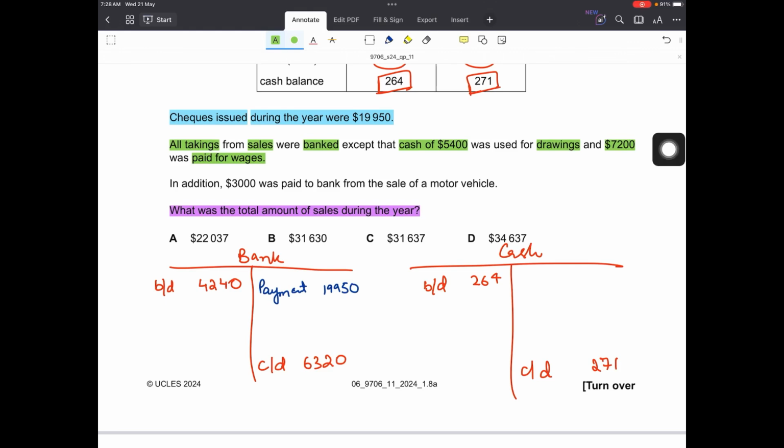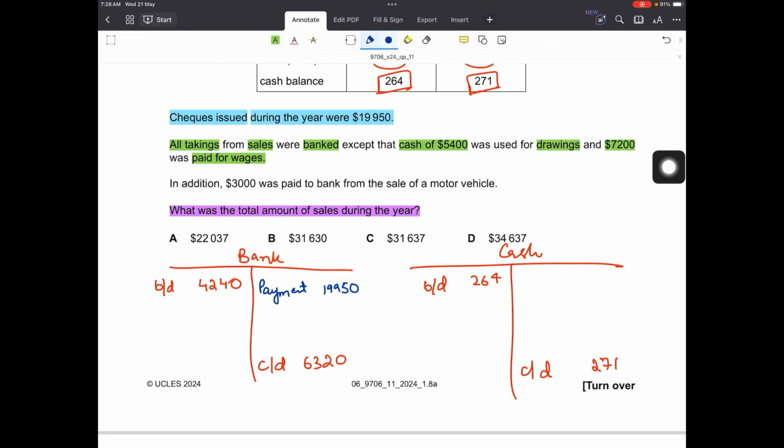But we did not bank all the sales recorded in the cash account. Rather, we used some of the cash sales amount to pay for drawings and to pay for wages. So only these values, 5400 and 7200 wages, were not banked because they were already used while they were in the cash account to pay for wages and to extract drawings.